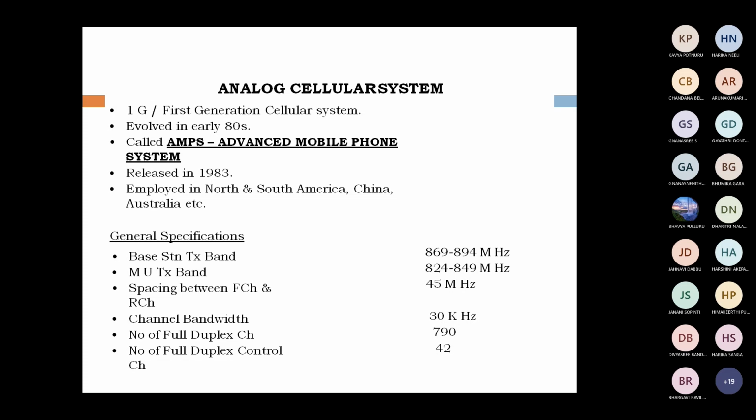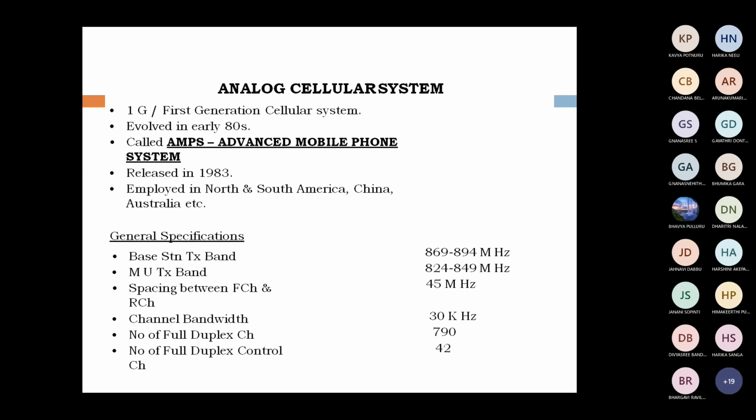Right. Here, how many channels can be divided? We have 869 to 894 and 824 to 849. How many channels? It can be divided by the channel bandwidth. Each channel bandwidth is 30 kilohertz. That is, we have to divide each band with a channel bandwidth of 30 kilohertz.